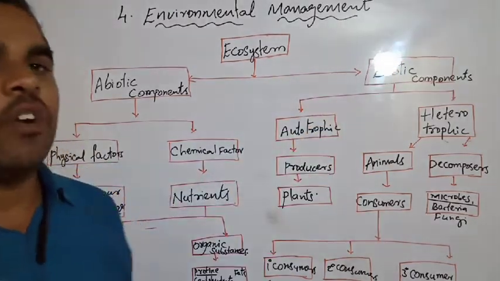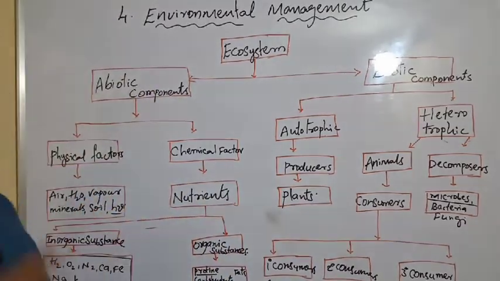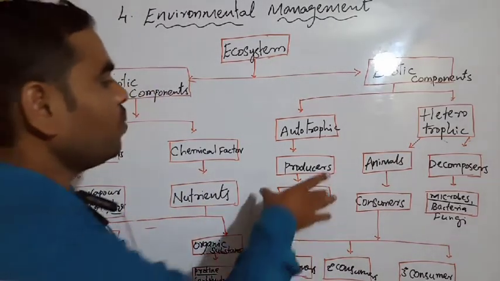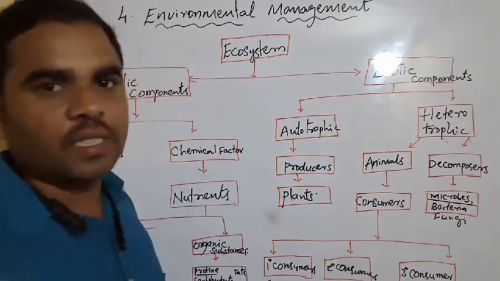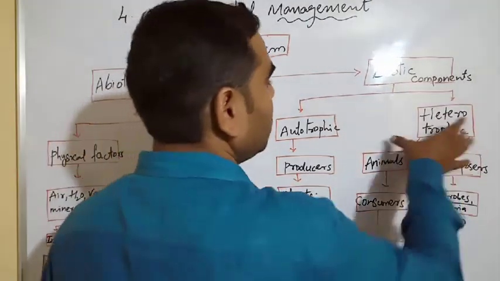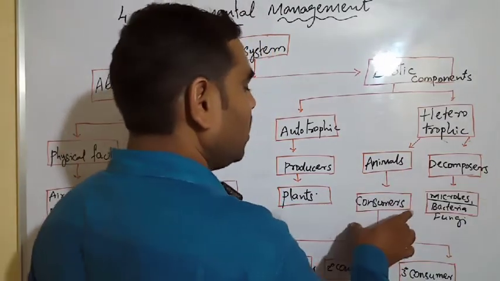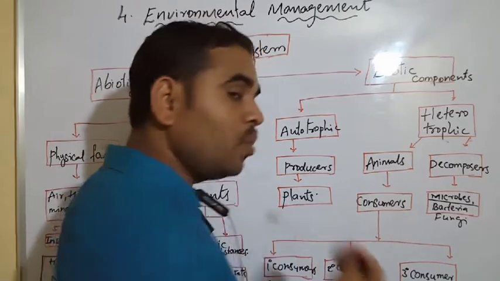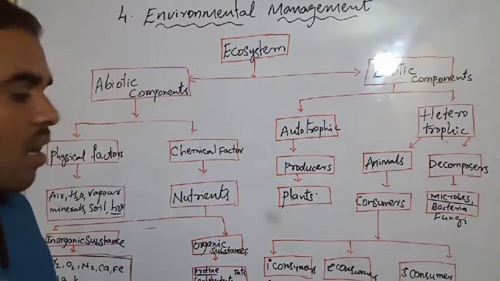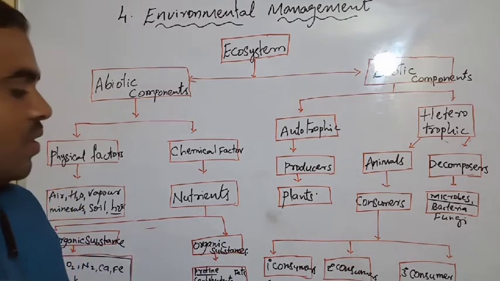Next we see the biotic components. Biotic components are also of two types, autotrophic and heterotrophic. Autotrophs are producers, that is plants. Plants produce food. Next, heterotrophs are animals and decomposers. Animals consume food substances and depend on other organisms.